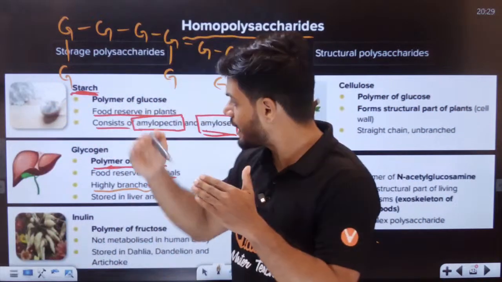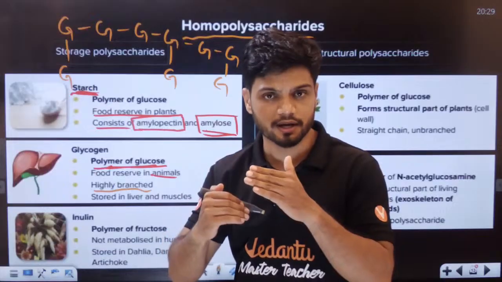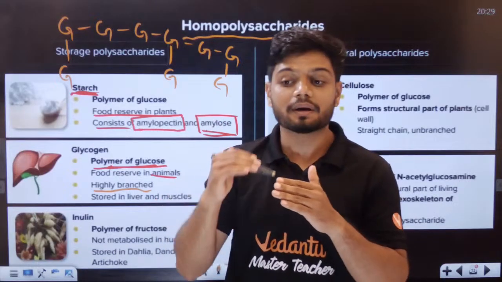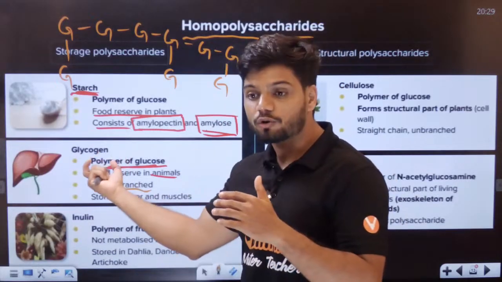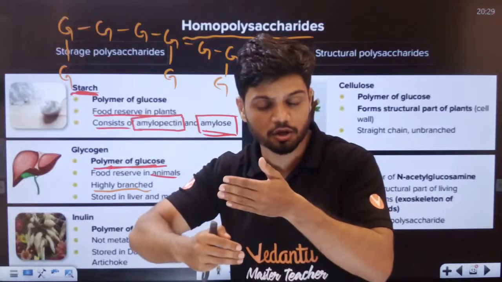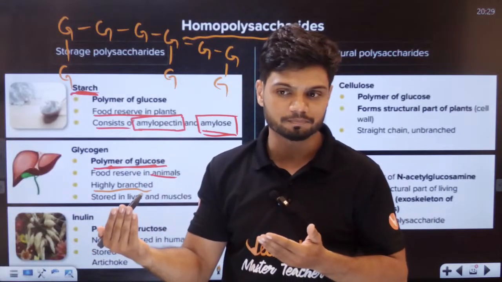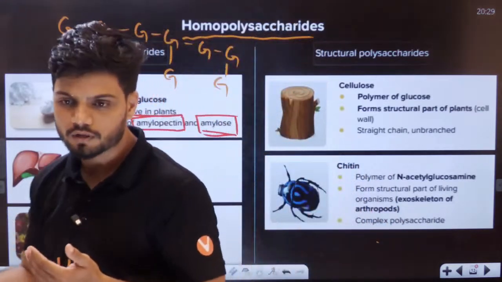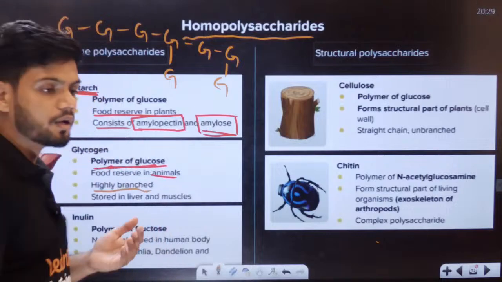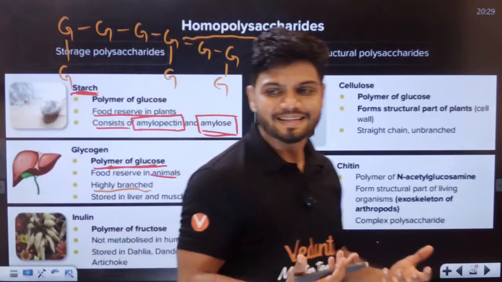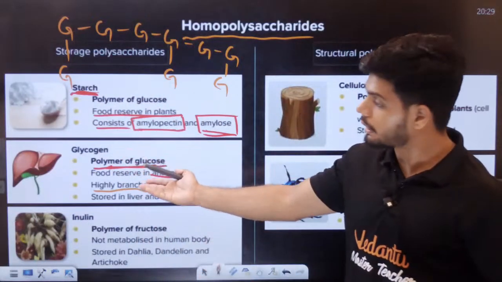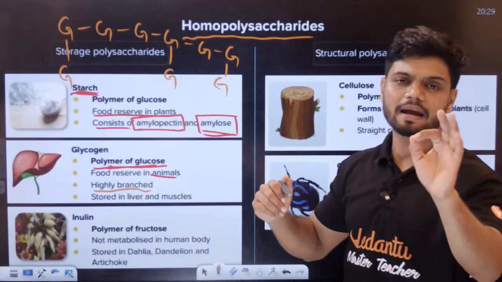See, starch और glycogen दोनों की दोनों ग्लूकोज से बने हैं, बट यहां पर डिफरेंस क्या पता है? यहां पर ग्लाइकोजन के अंदर ब्रांचिंग बहुत फ्रीक्वेंटली होती है. Students, did all of you understand? The branching is very frequent in the case of glycogen compared to starch. That is the main difference.